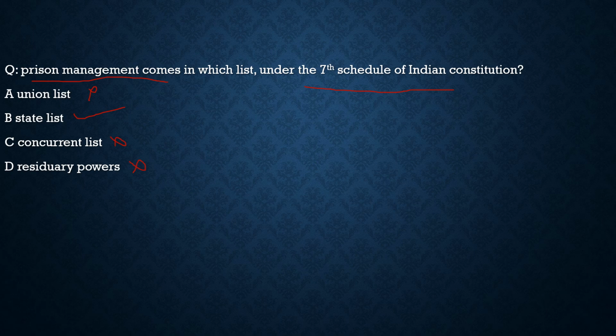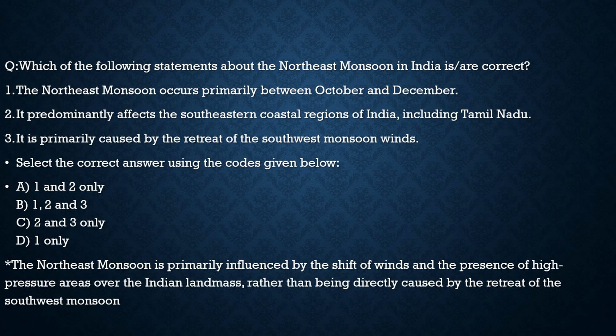With this, I hope you had understood the topic and also the question here. Now let's move to the third question. It is about the northeast monsoon in India. It says, which of the following statements about the northeast monsoon in India are correct? The first statement says, the northeast monsoon occurs primarily between October and December. 100% correct, nothing wrong with the statement.